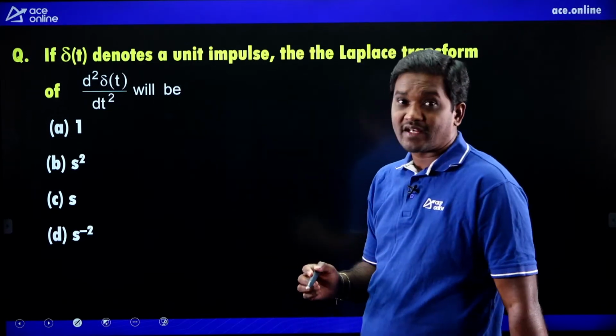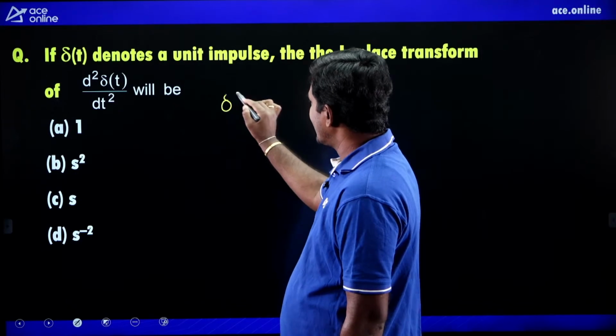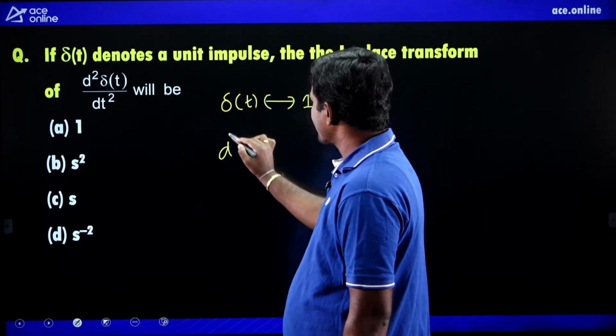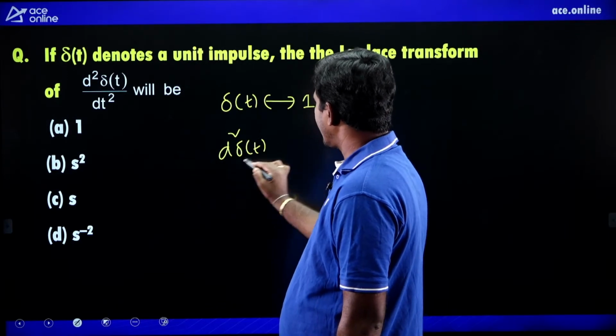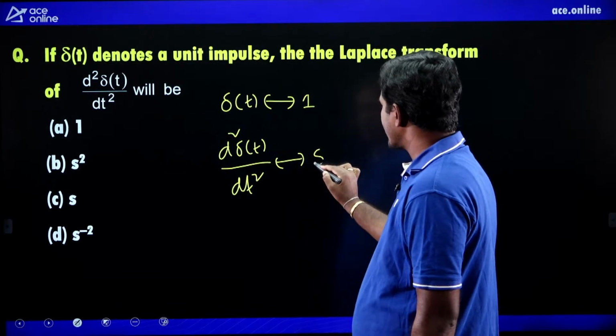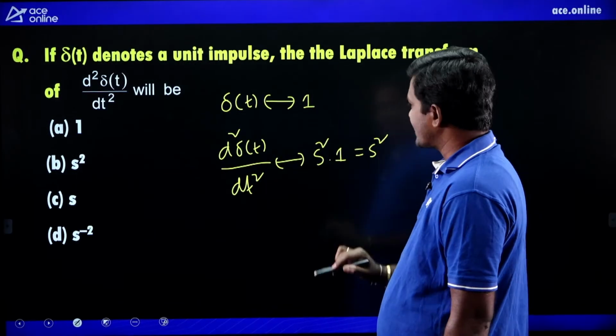Next, if del of t denotes a unit impulse, then the Laplace transform of d square del of t by dt square is how much? Time differentiation property. Del of t Laplace transform is 1. Then d square del of t by dt square Laplace transform, from time differentiation property, is s square into 1, nothing but s square.